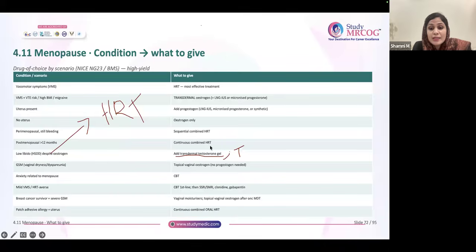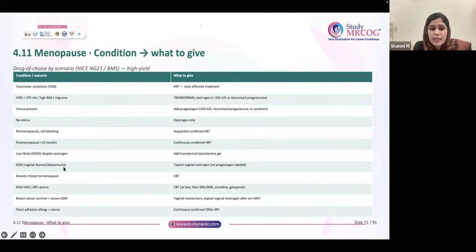Don't choose testosterone first. Always HRT first. Then in spite of that, if she's having problem, choose transdermal testosterone. Next option is tibolone. Don't forget that. That is an important thing to remember. Now, low libido despite estrogen, this we already mentioned.